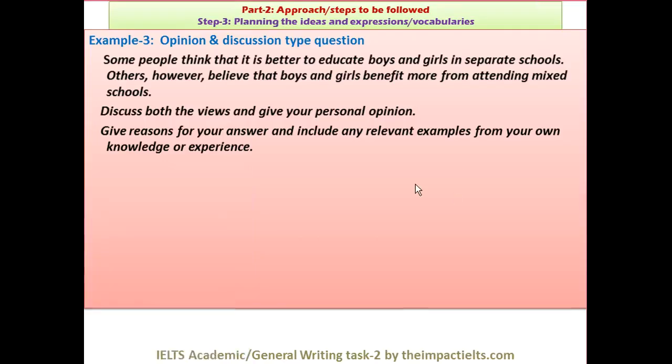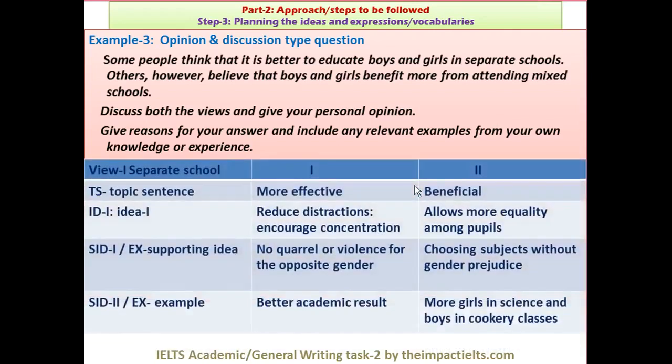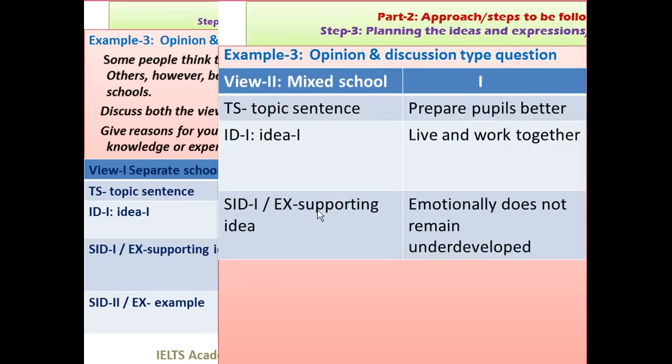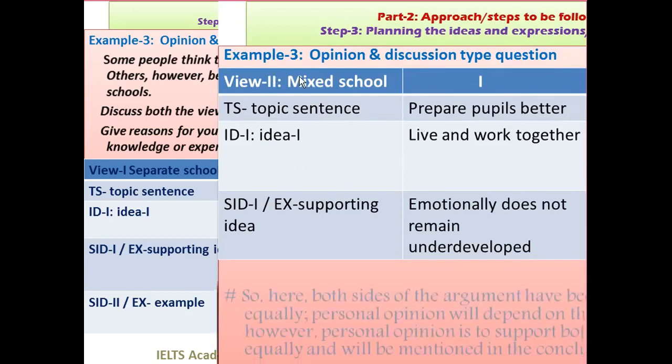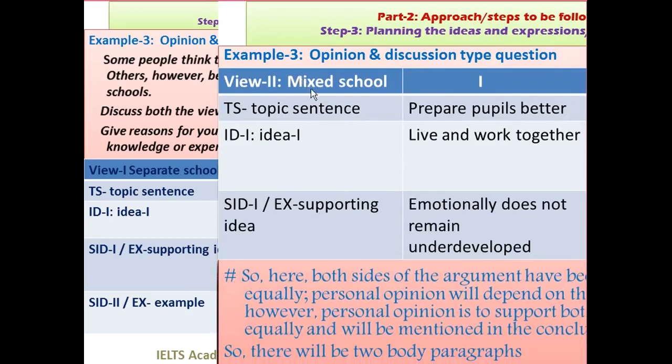So I'd like to show you the planning. If you can see, this one was view 1. That view 1 means it is better to educate boys and girls in separate schools. So this is idea number 1, an explanation. Idea number 2, an explanation. And if you see the next page, this is the other idea that we have planned. You can see this one. All right, there's a problem in this, but you can see that again there are two ideas and sub ideas that I have planned here.